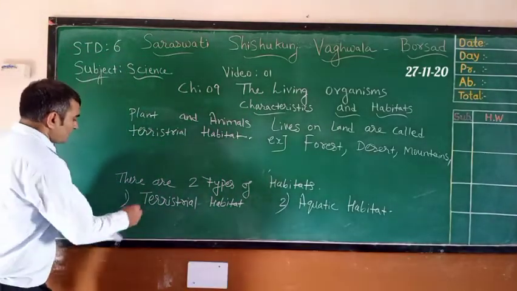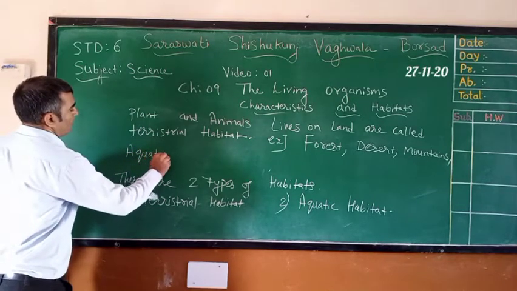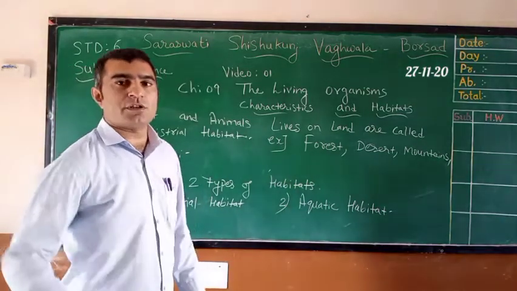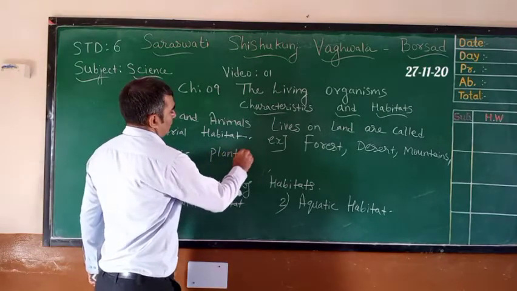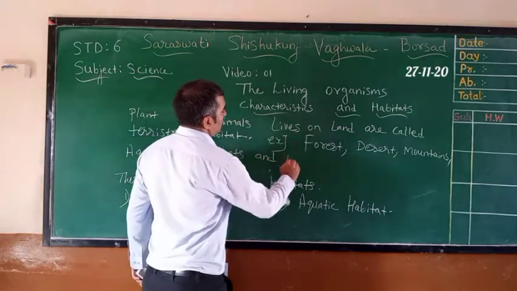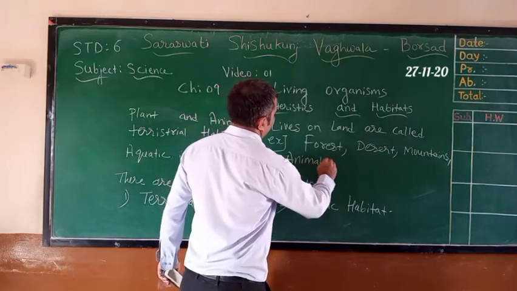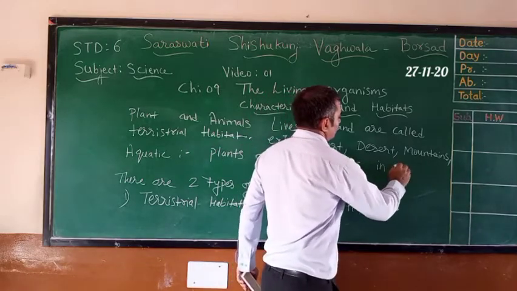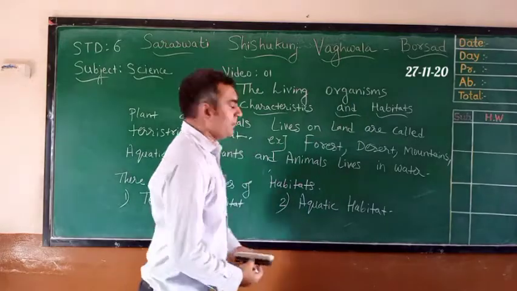Right? Now another habitat is the aquatic habitat. Plants and animals that live in water are called aquatic habitat.